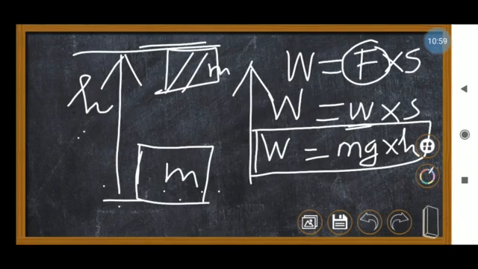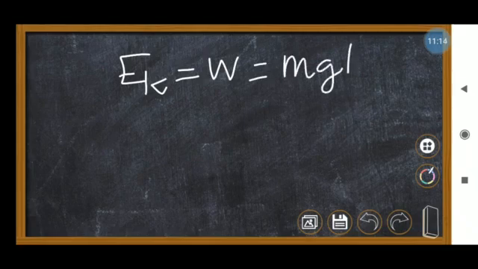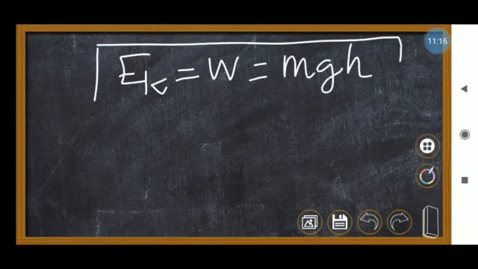It will attain some energy. That energy will be equal to the work done on the object. So work done on the object, W equals mgh. So this much energy gets stored. That means W equals mgh. So this much energy gets stored.